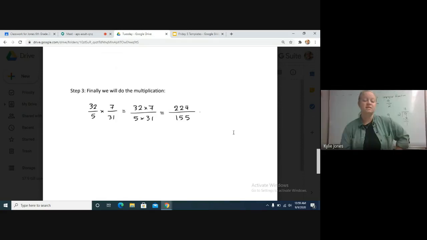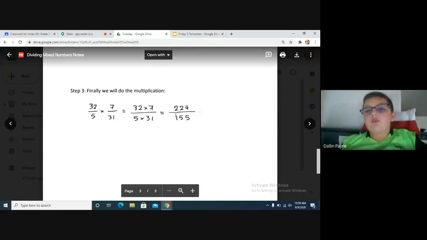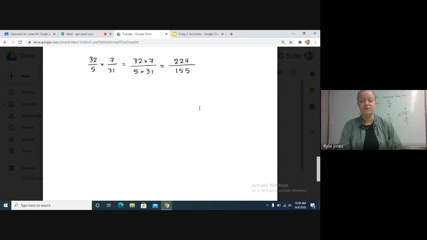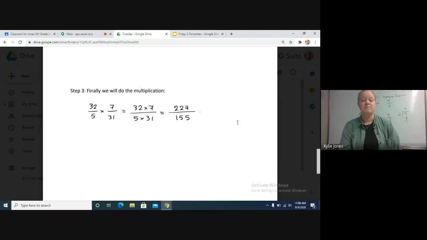It's an improper fraction. You have to divide. Make it proper. Yeah, this is an improper fraction. We need to change it to a mixed number for our final answer. So we have to go through the dividing process to get it to a mixed number. This would be like 1 and 31 over 155, I think. I don't know, I'd have to actually do it. I don't know it off the top of my head.